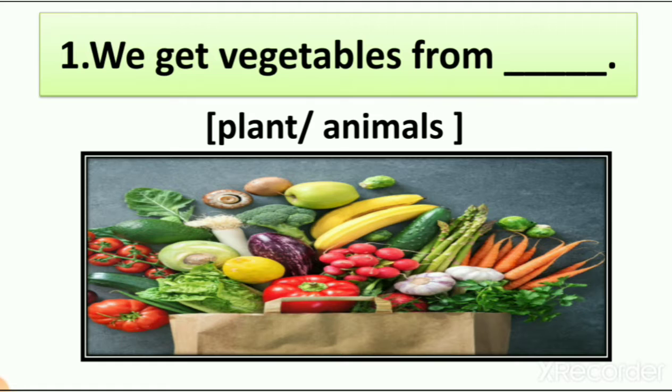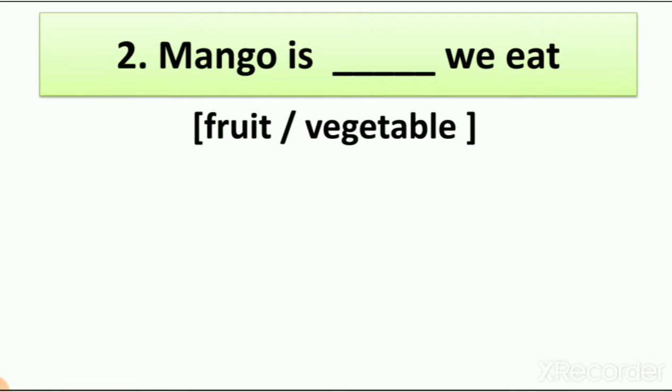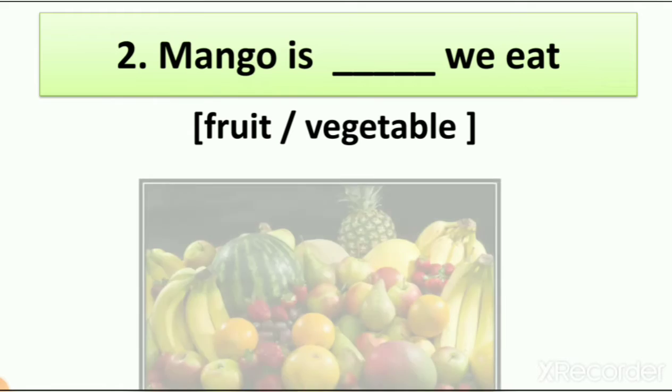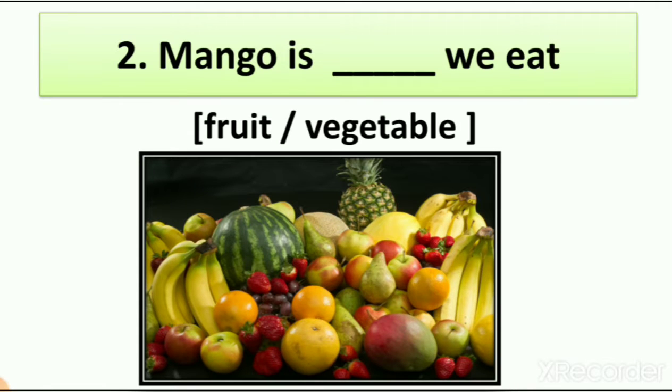We get vegetables from dash, plants or animals. We eat vegetables like brinjal, tomato, potato. So this all we get from plant. So the answer is plant. We get vegetables from plant. Then number 2, mango is dash we eat, fruit or vegetable. So we have 2 options here, fruits and vegetables. Here the picture of fruits, and you can see here mango, right? So mango is fruit, not vegetable. And we also learn that mango is king of the fruit. So mango is fruit we eat.